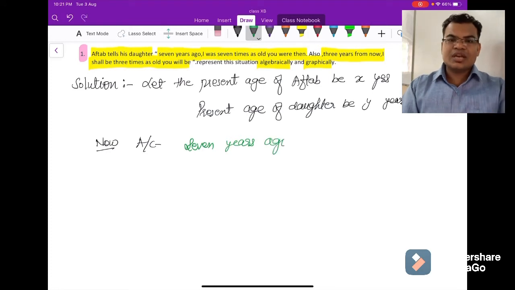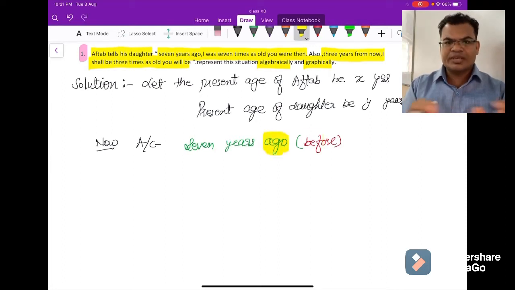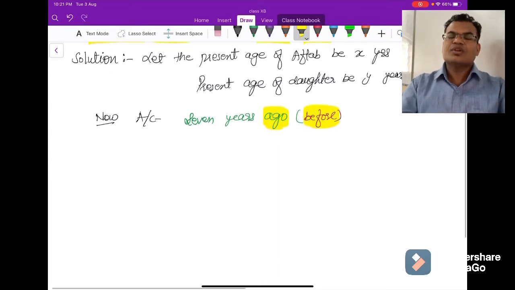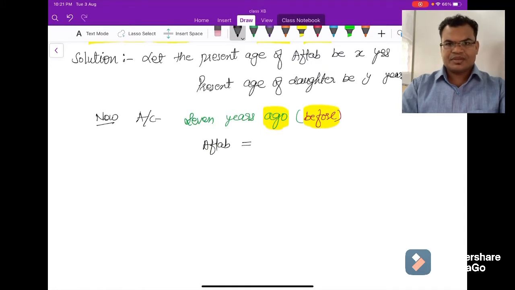So 7 years ago, Aftab's age will be x minus 7 years. This terminology you have to understand properly: ago means before. Is it clear? So x minus 7 is the age of Aftab 7 years before.